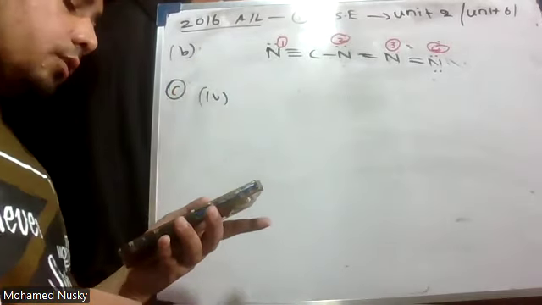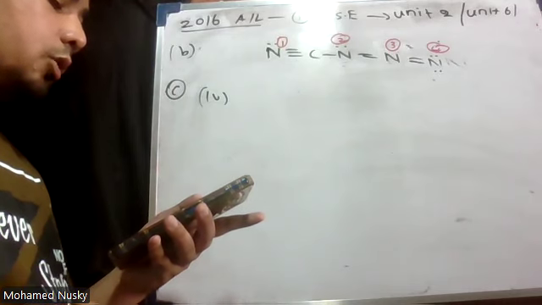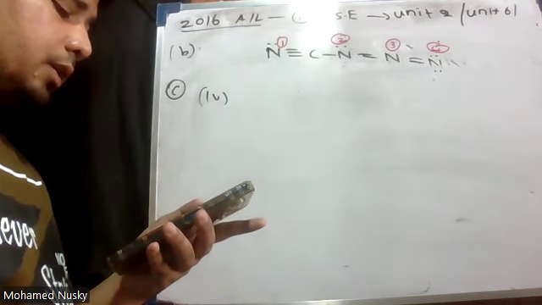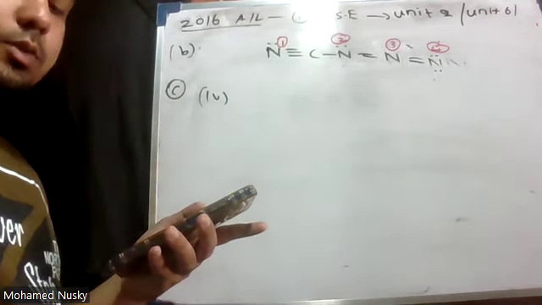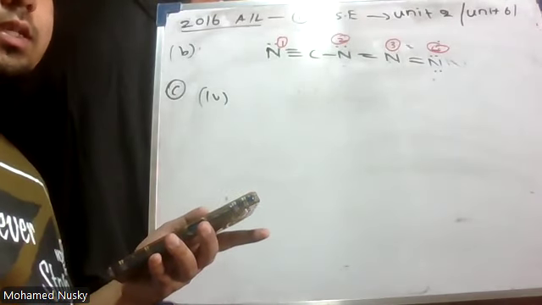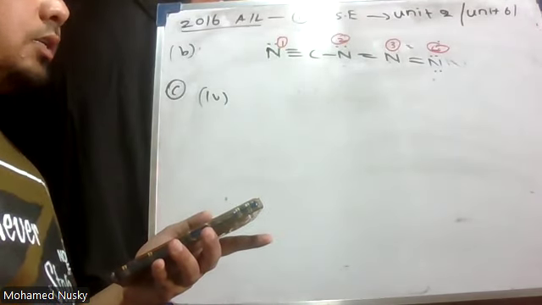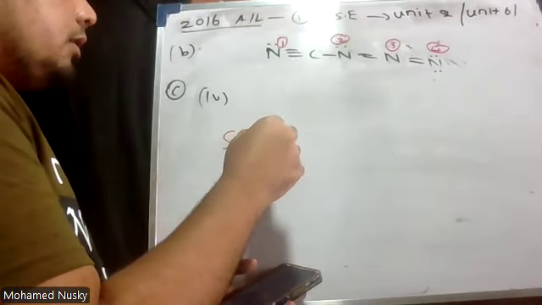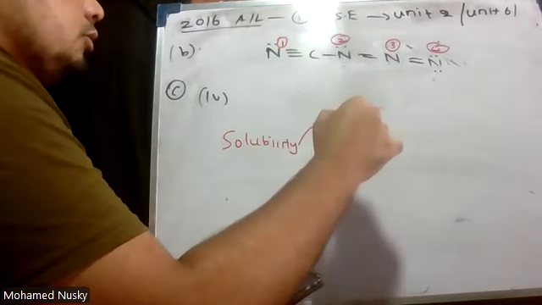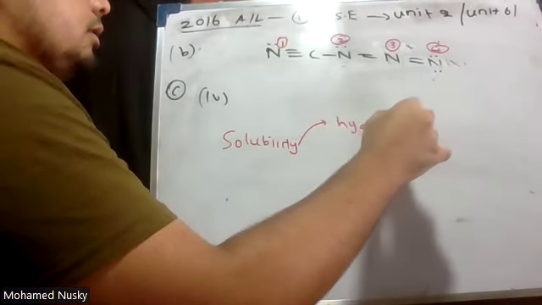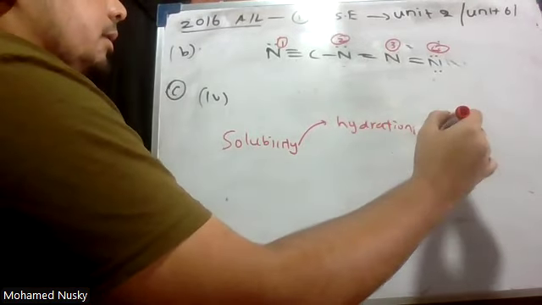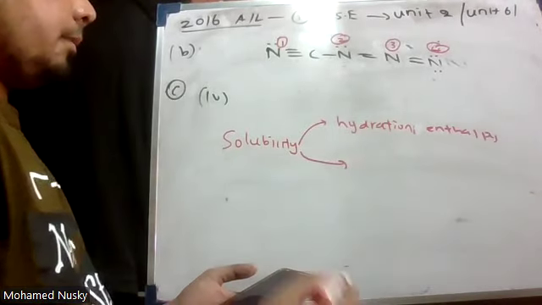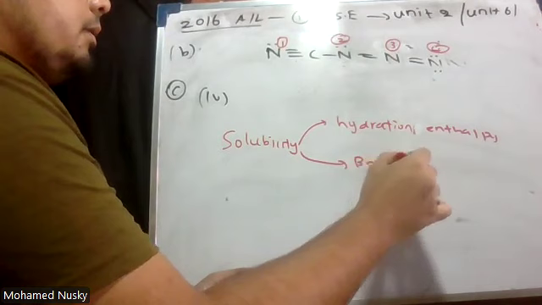Stability of group 2 sulfates, solubility of group 2 sulfates decreases down the group primarily due to decrease in the hydration enthalpy of cations. You see here, what factors determine the solubility? Solubility depends on two things: hydration energy, hydration enthalpy, and then what's the next one? The bond dissociation enthalpy.